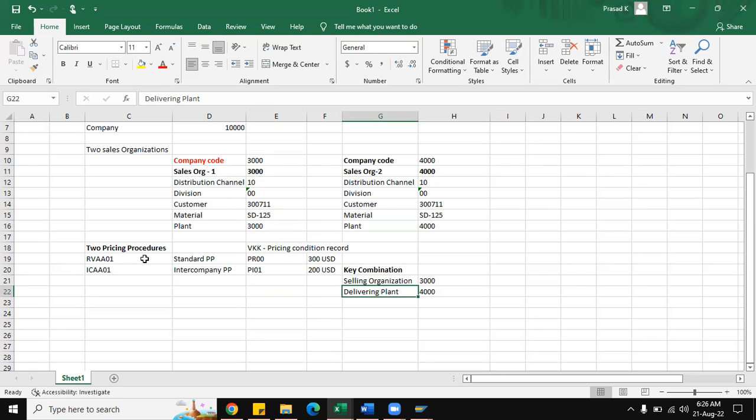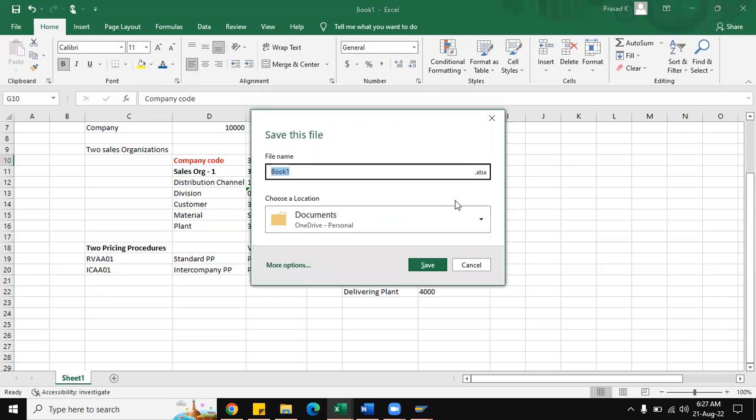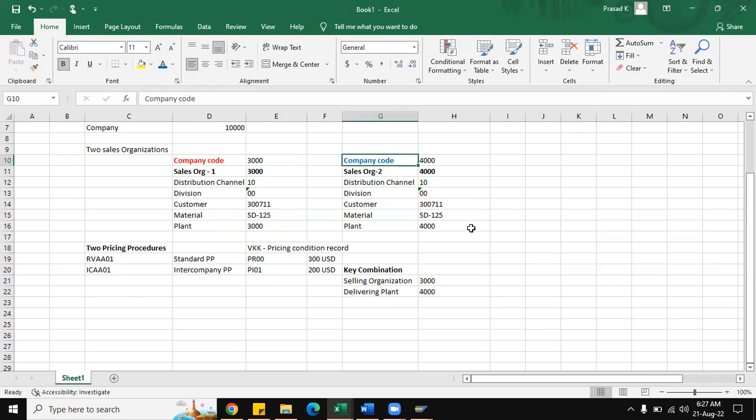The two pricing procedures will be determined, RVW01 and the intercompany pricing procedure ICW01. These two standard pricing procedures will be automatically proposed by the system based on our settings. If these settings are not properly there, then we will face a lot of errors in the system. But in real time, we won't face any kind of issue because all the settings will be in place. All the accounting entries and all the integration points will be in place so that we will not be having any kind of issues.